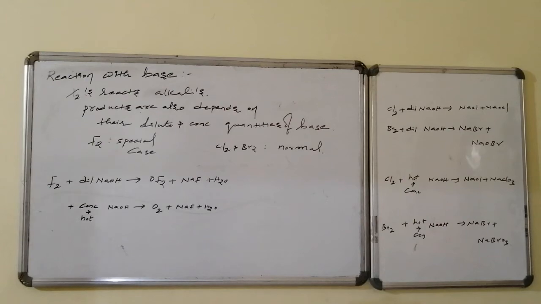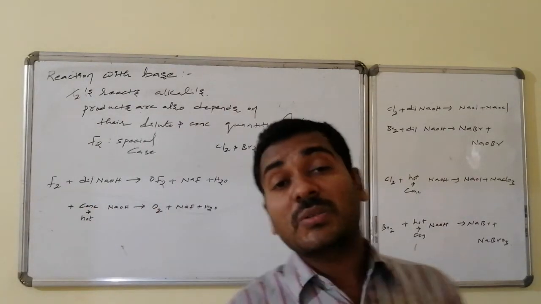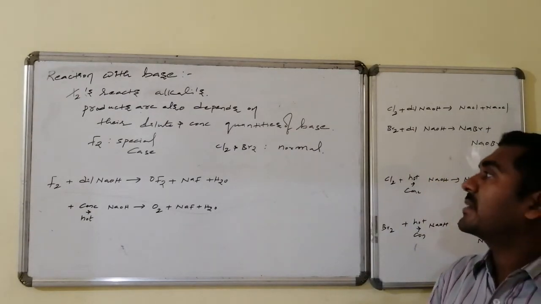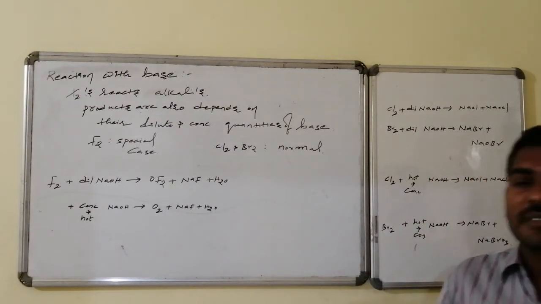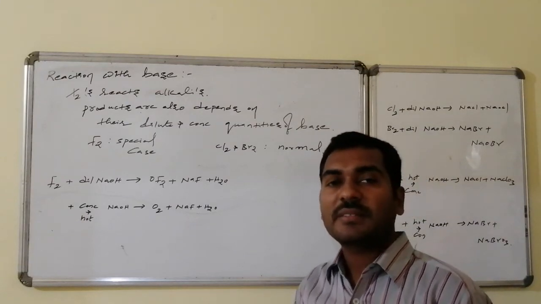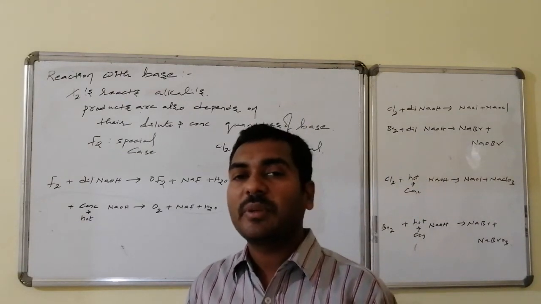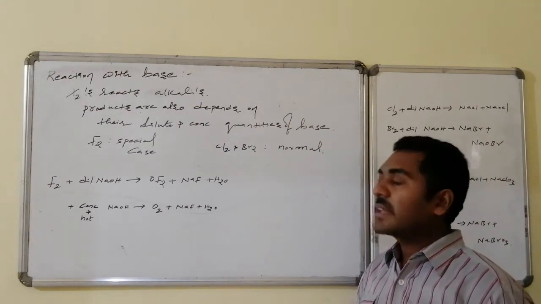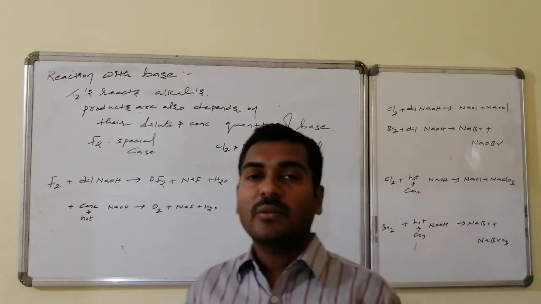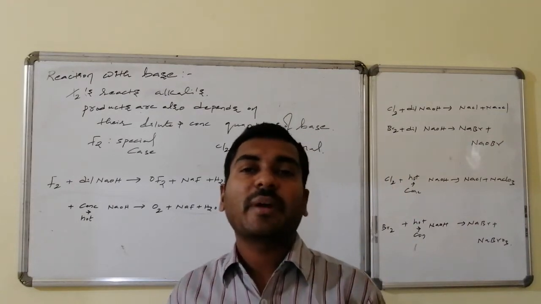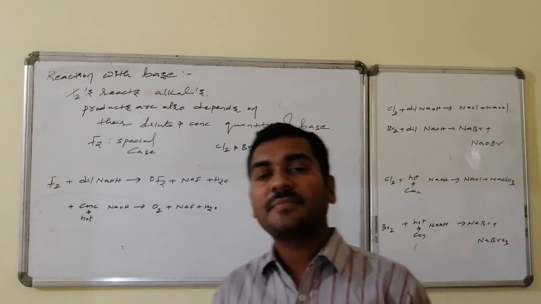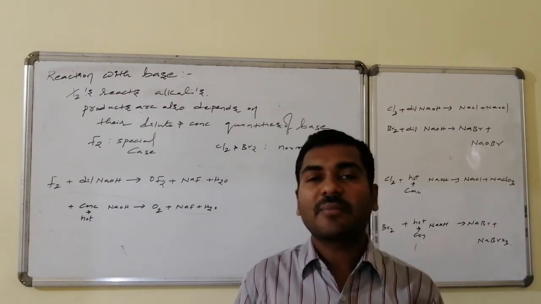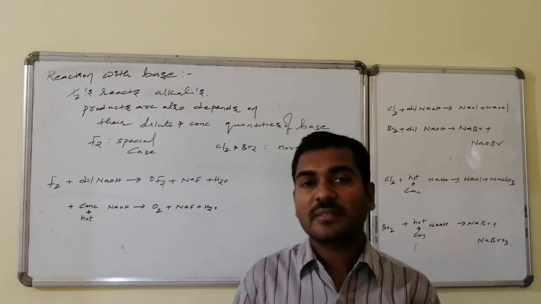Next, reaction with bases. Halogens react with bases, that is alkali. The products also depend on the concentration, that is concentrated conditions of the base and dilute conditions of the base used decide the nature of the products formed in the transformations. Fluorine is a special case. Fluorine reacts in a separate manner and the products formed are also different, whereas the remaining halogens like chlorine and bromine react in the same fashion and give the same varieties of products.